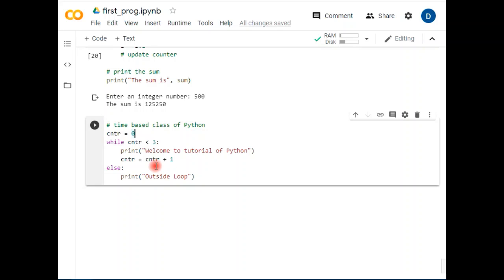So see here, it's very interesting. So counter will start from 0. It is 0, 0 plus 1, it becomes 1. Next time it becomes 2, and third time it becomes 3. So it gives only up to 3. So for 0, 1 and 2, only up to 0, 1 and 2 it will run. And when it becomes 2 plus 1, 3, it immediately comes out. So until and unless this condition is true, it prints this one. And when this condition becomes false, it comes out from this. Just take this example.